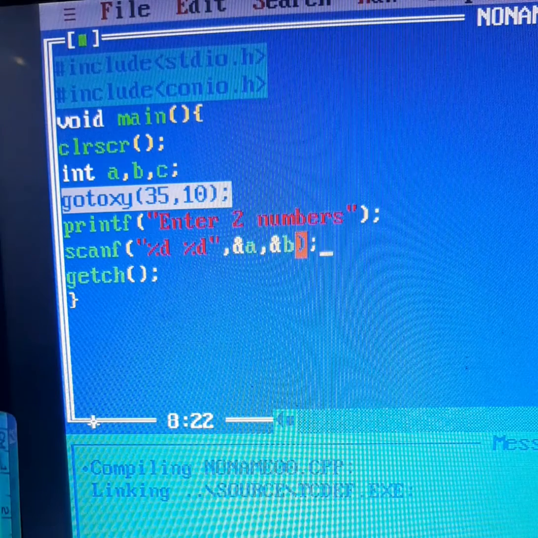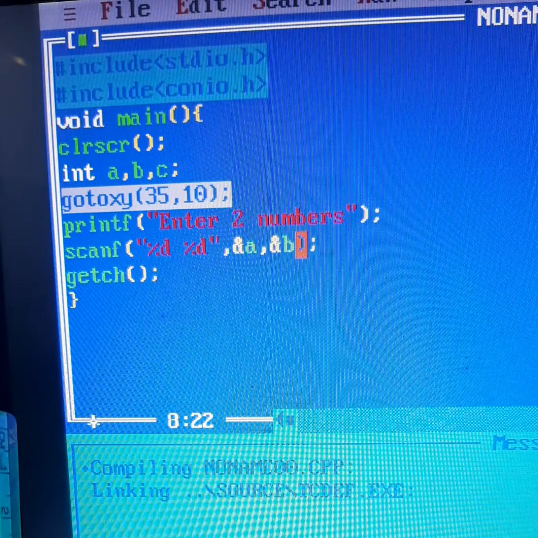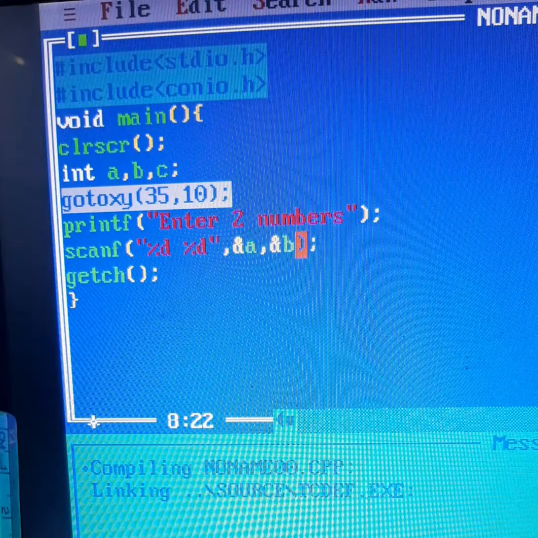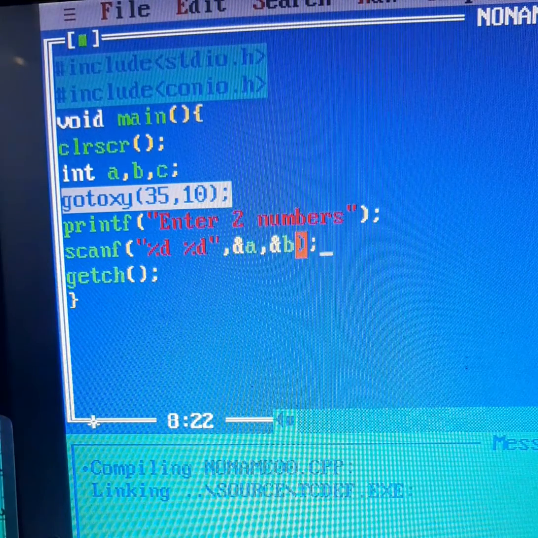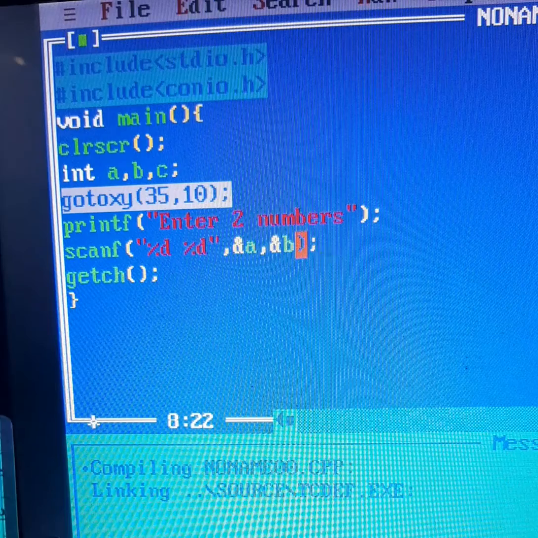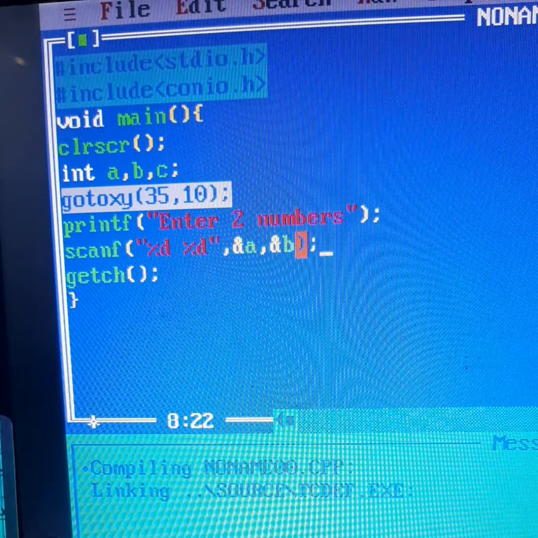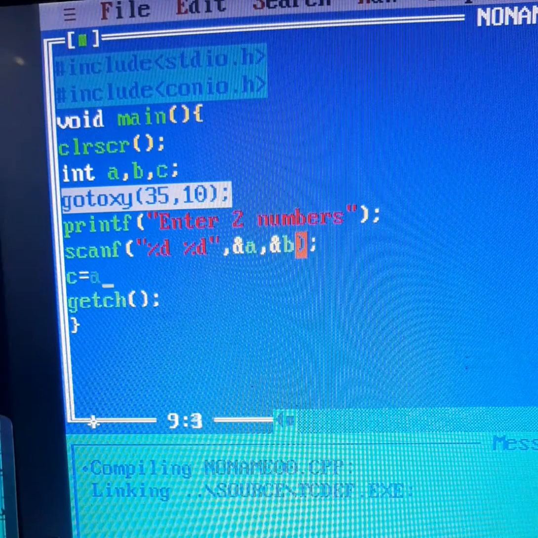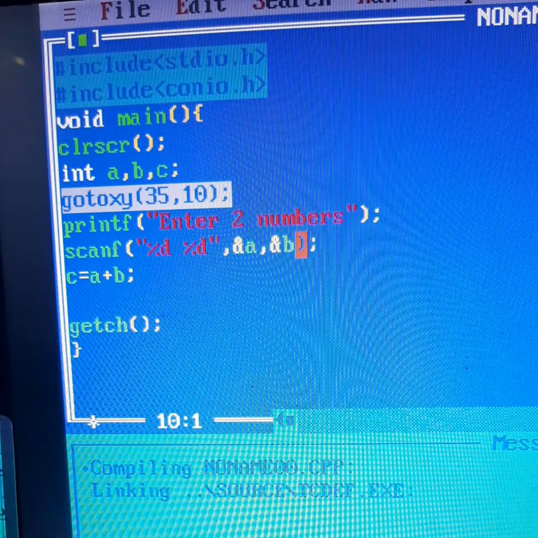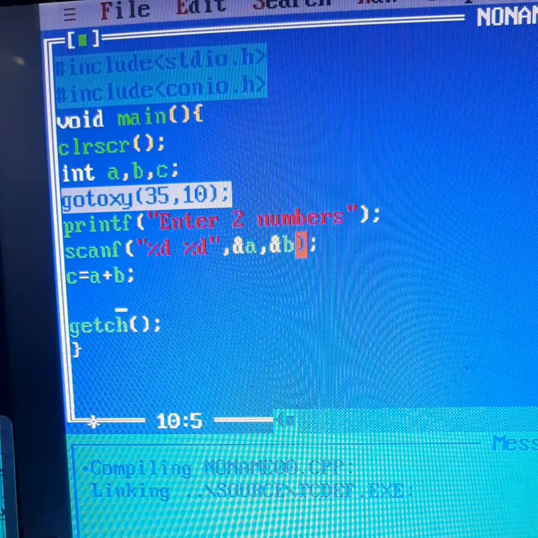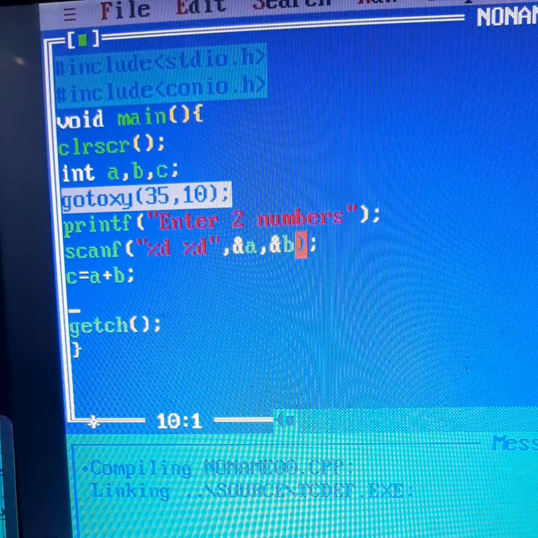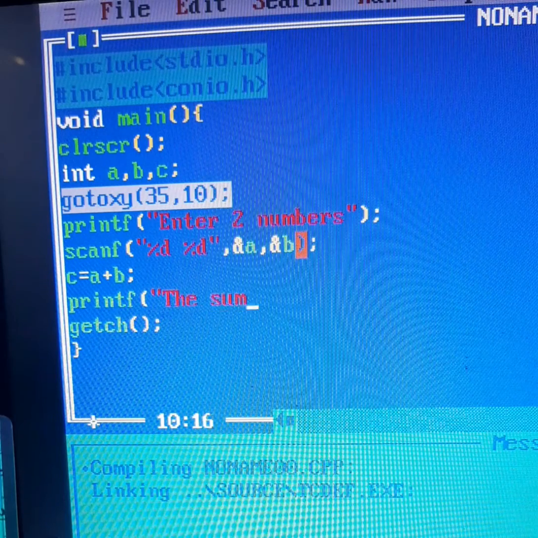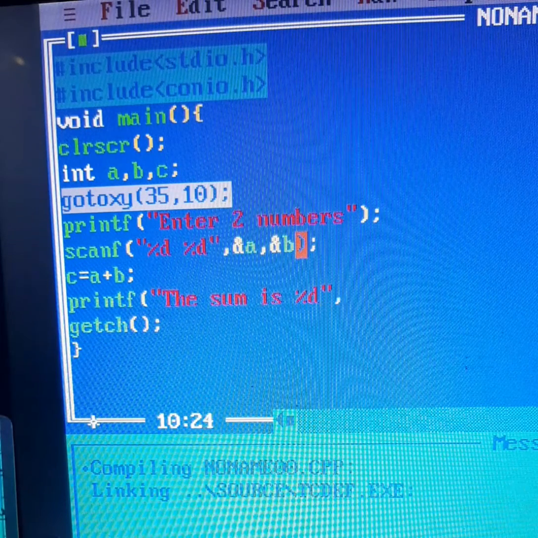Whenever we declare variables, they get space in memory, and that space has some number or address. So whenever you are taking an input with this first %d, this input will go to the address of a in memory and be dropped there. Similarly, the second %d will take the other input and drop it at the address of b. Now C is going to add the values of a and b, so we need not write the address of a and address of b here. We do not need the addresses, we need the values. And then with printf, we are going to write "the sum is %d".